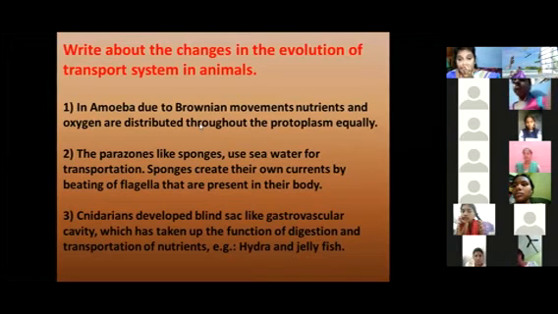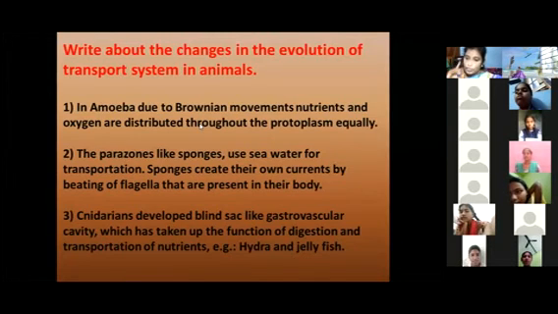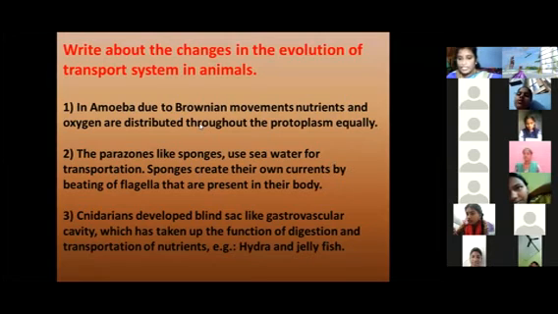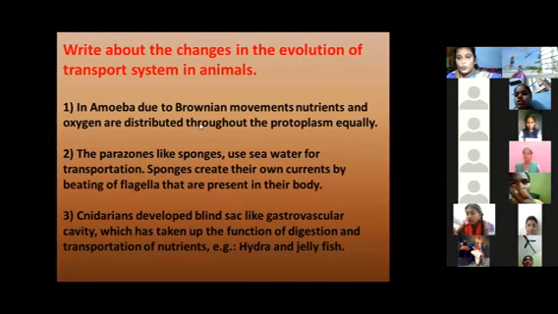Okay, in amoeba there is one specialized part. Through this part only, exchange of gases happens and food materials are carried inside, that means circulation is like that. Only one specialized part is there. It has a part called pseudopodia.